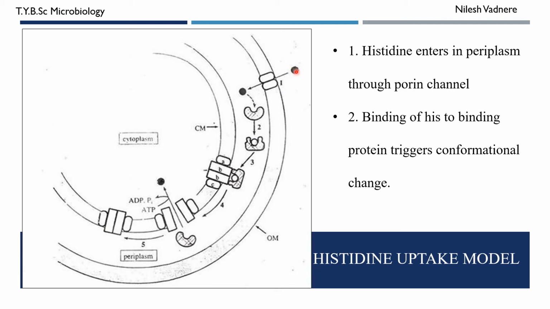The histidine enters into periplasm from the surrounding medium through the porine channels present in outer membrane. Then the histidine binds to histidine binding protein, which triggers a conformational change.